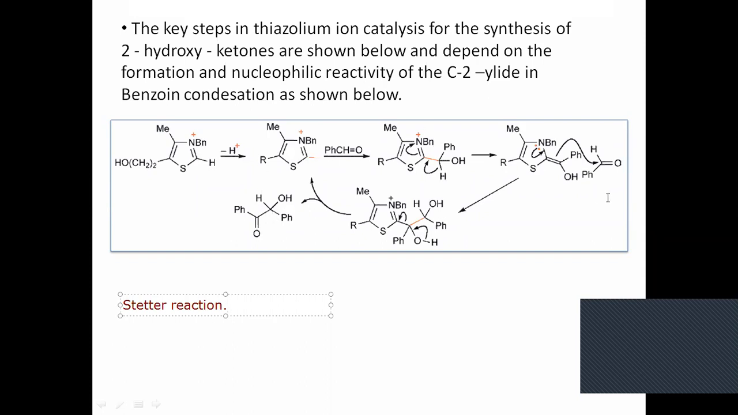Okay, fine. To remember the mechanism, this is the specific mechanism required for this reaction. So this mechanism you should remember, how the benzoin condensation reaction works, a very famous reaction. And it is also used in the Stetter reaction.